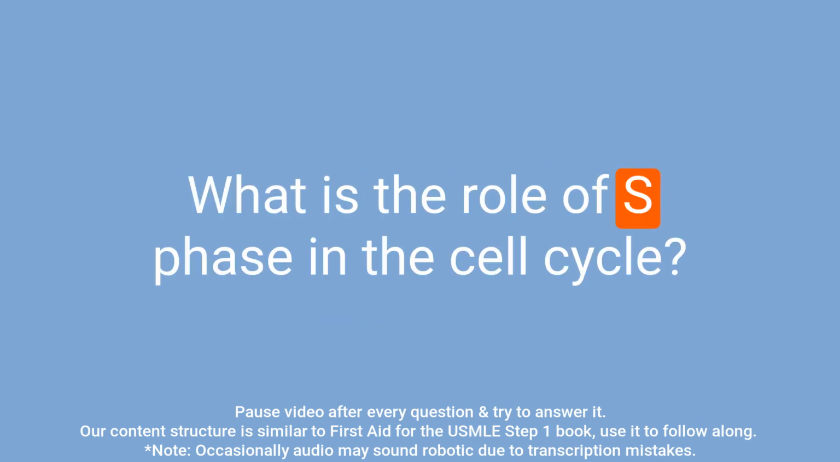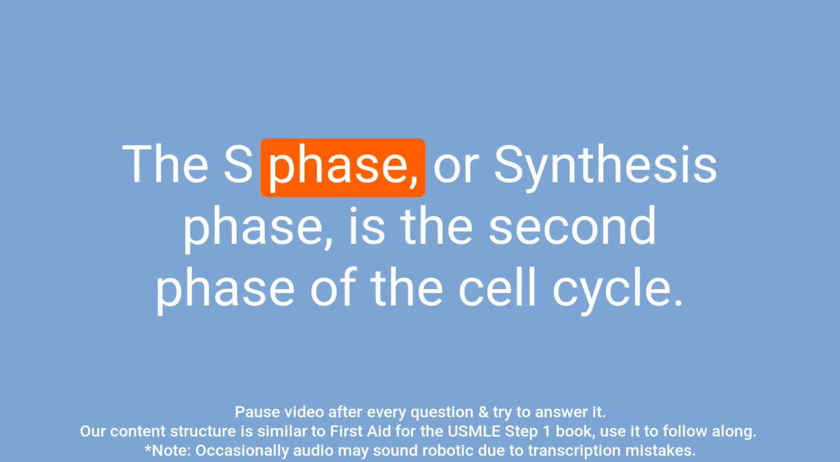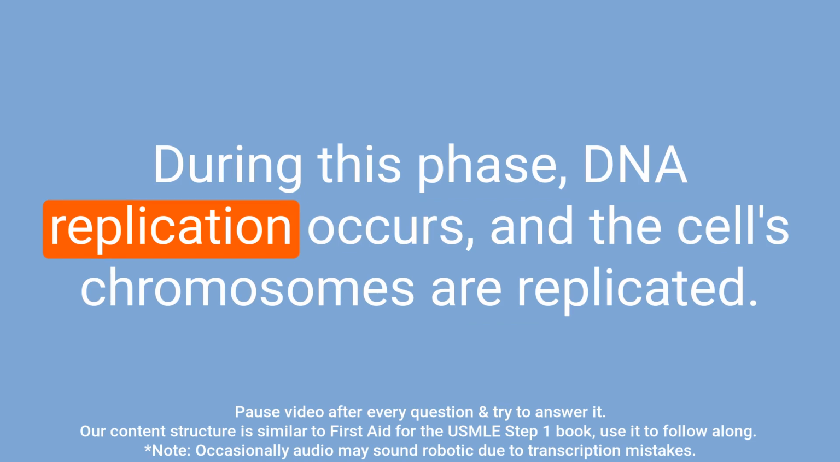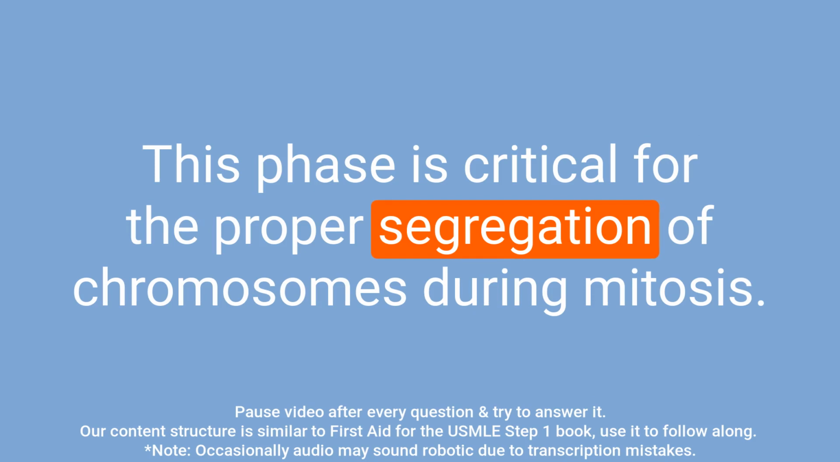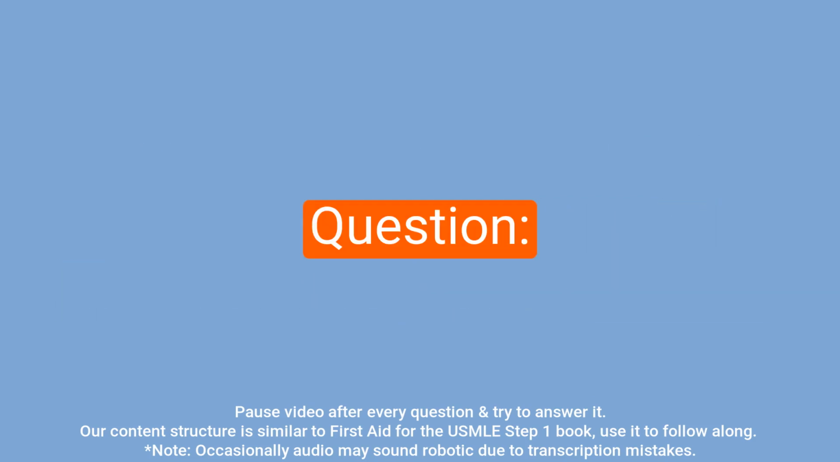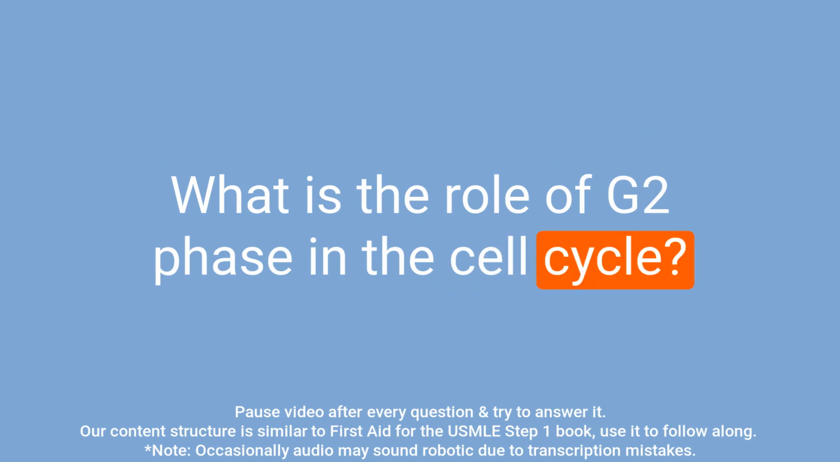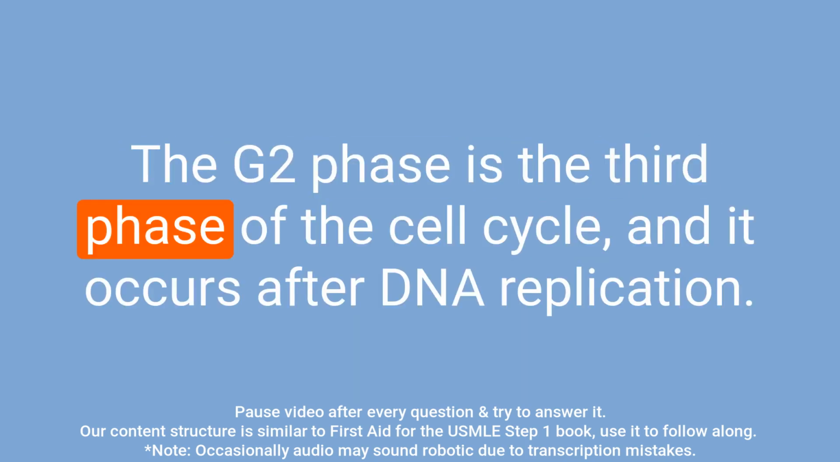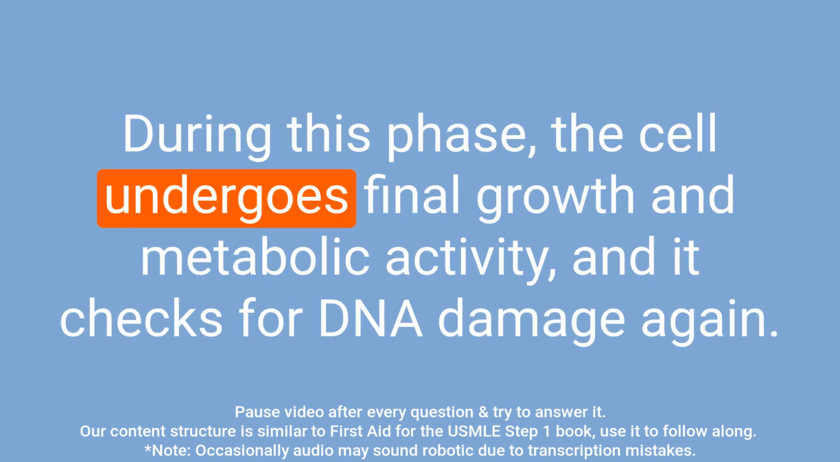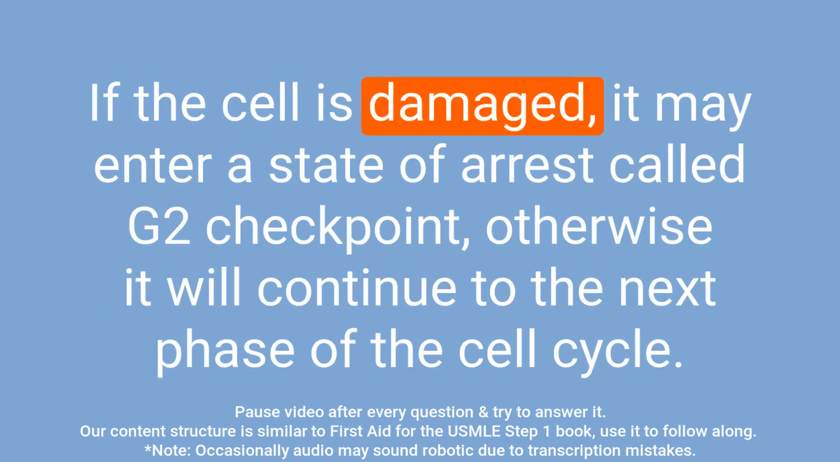Question: what is the role of S phase in the cell cycle? Answer: the S phase, or synthesis phase, is the second phase of the cell cycle. During this phase, DNA replication occurs, and the cell's chromosomes are replicated. This phase is critical for the proper segregation of chromosomes during mitosis. Question: what is the role of G2 phase in the cell cycle? Answer: the G2 phase is the third phase of the cell cycle, and it occurs after DNA replication. During this phase, the cell undergoes final growth and metabolic activity, and it checks for DNA damage again. If the cell is damaged, it may enter a state of arrest called G2 checkpoint, otherwise it will continue to the next phase of the cell cycle.